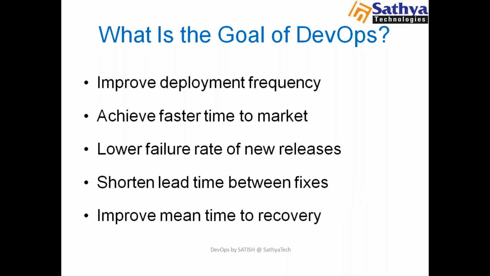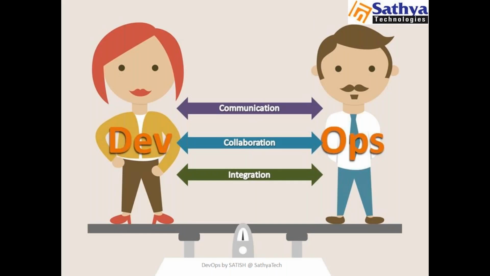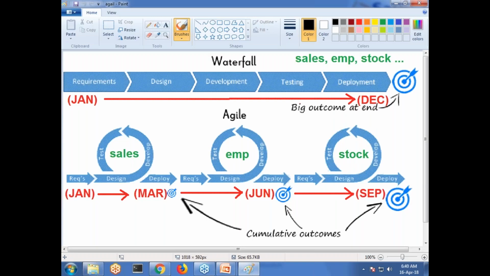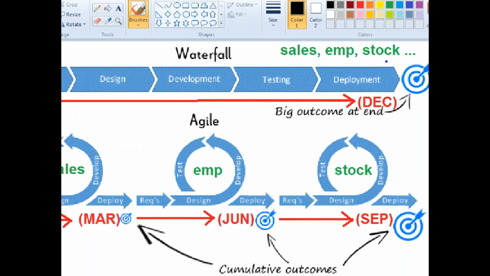So if you just go for this waterfall model, I said this deployment is failed. This deployment is crashed. This deployment is failed here. We have to refer to the total code and we have to do some changes. So we have to change it. And we have to test it. And again, we have to go for deployment, right?